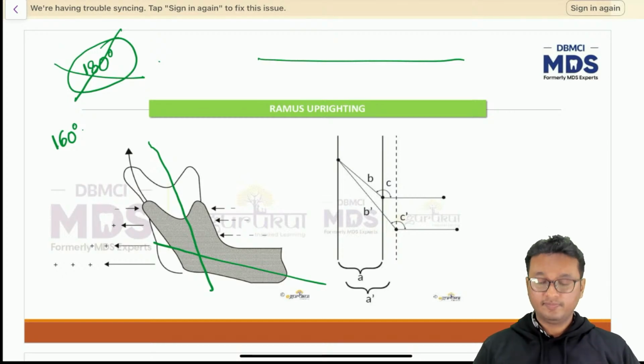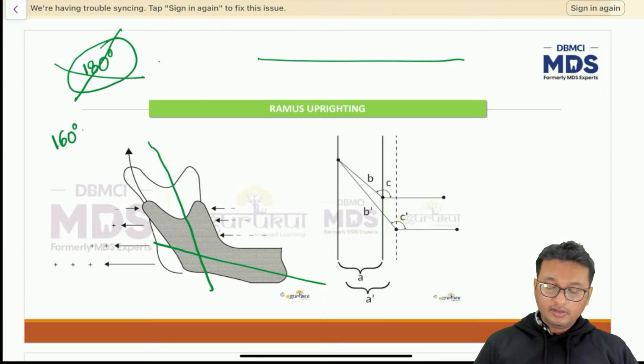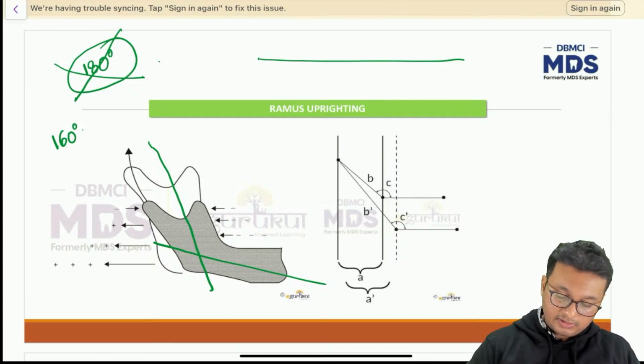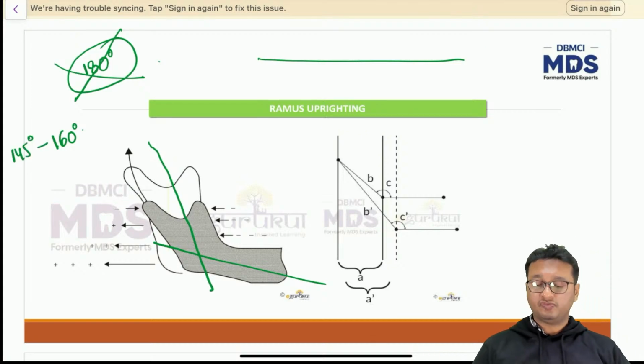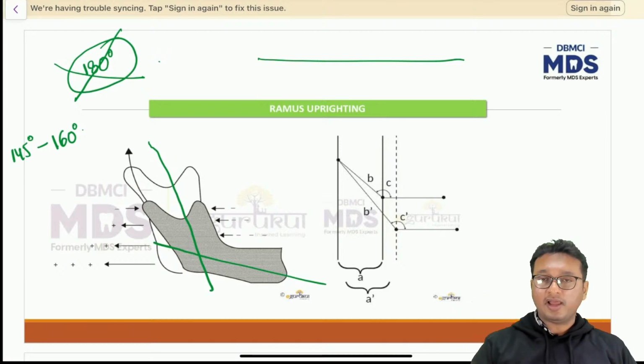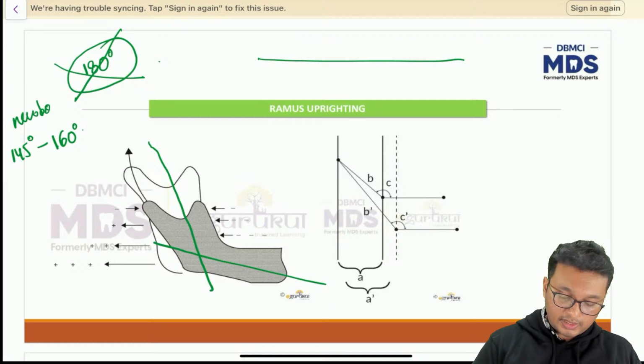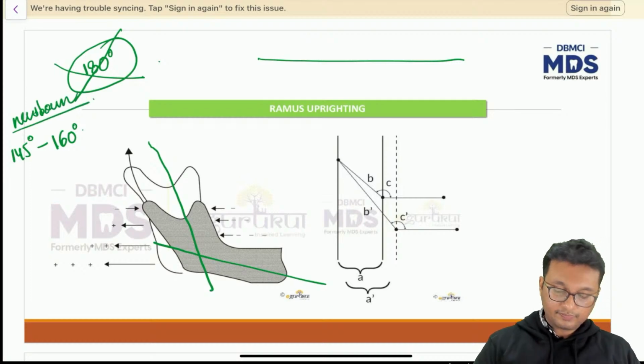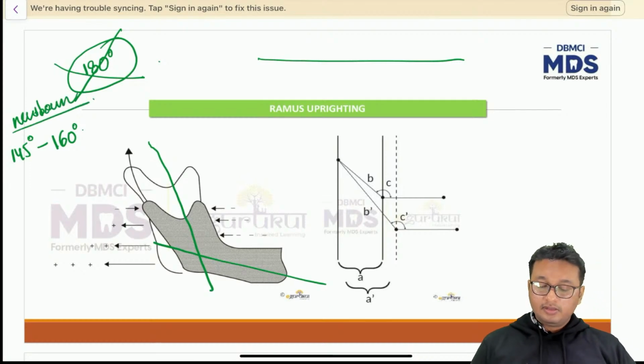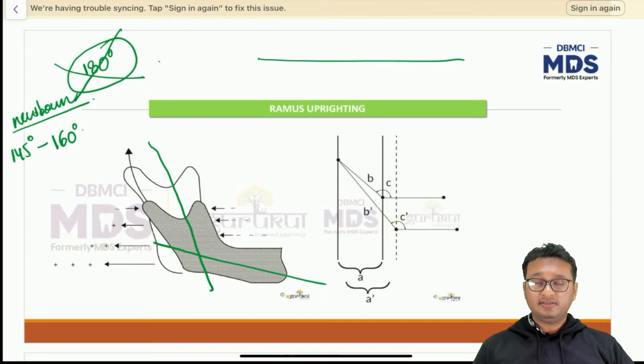Just think about it. How can the junction between the ramus and the body of the mandible be a straight line? That's why some other books say it is a range of 145 degrees to 160 degrees. That's the correct range for the mandibular angle in a newborn child. Correct.